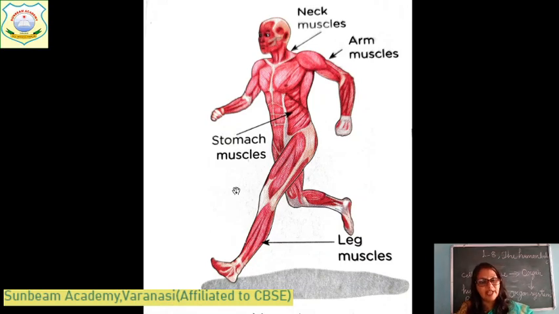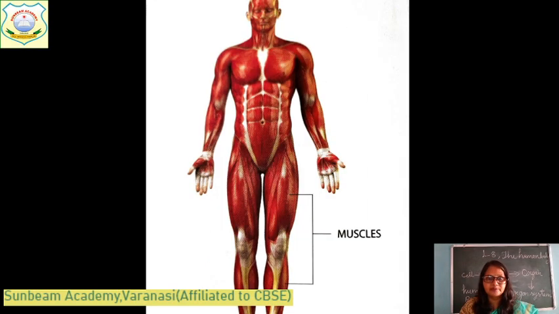We sit, we jump, we bend our body. How? Due to the presence of joints in the skeletal system. Just like that, the muscular system helps us to move. You can see easily in this picture, these are the muscles and the muscular system.